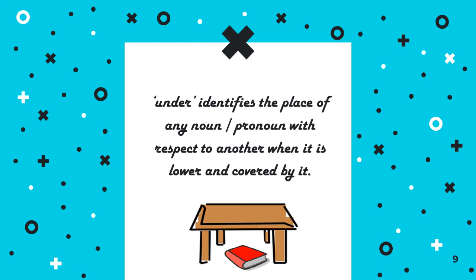For example, if you keep a pen on the table, and on the pen you keep your book, we will say that the pen is under the book because it is covered and it is on it, so it will become under.